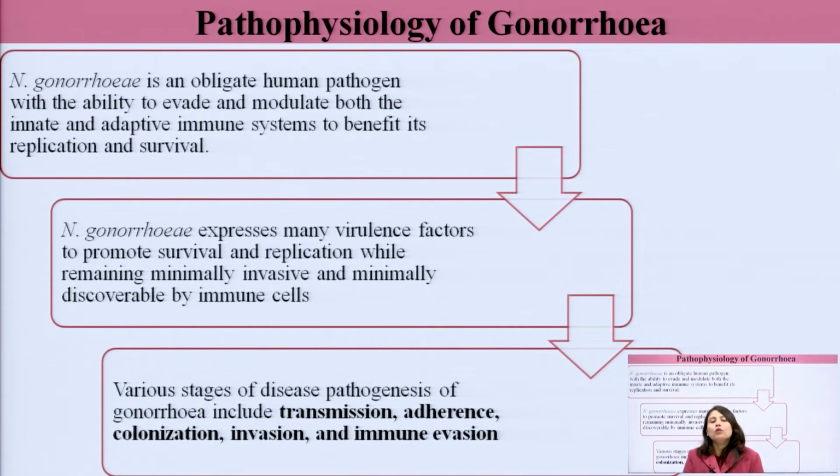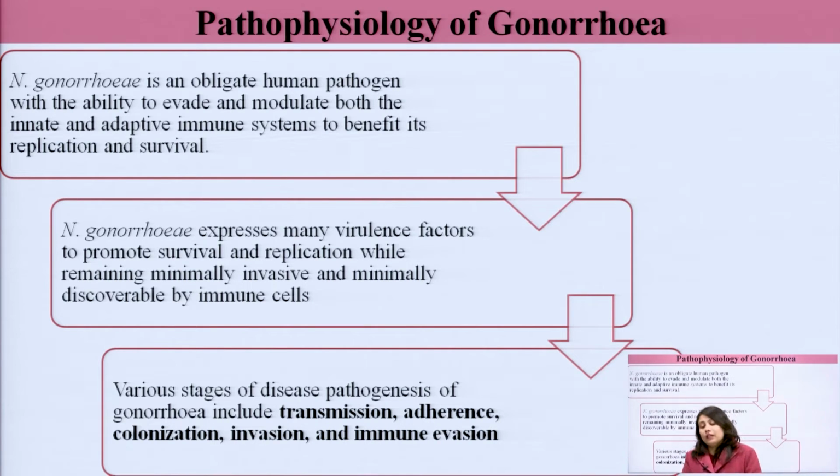Now, we talk about how this gonorrhea infection occurs in the body and how the disease progresses. Neisseria gonorrhea is an obligate human pathogen. I told that it compulsorily requires human body for survival, with the ability to evade and modulate both the innate and adaptive immune systems to benefit its replication and survival.